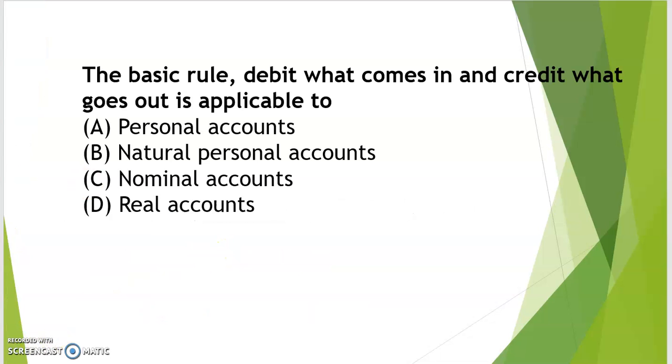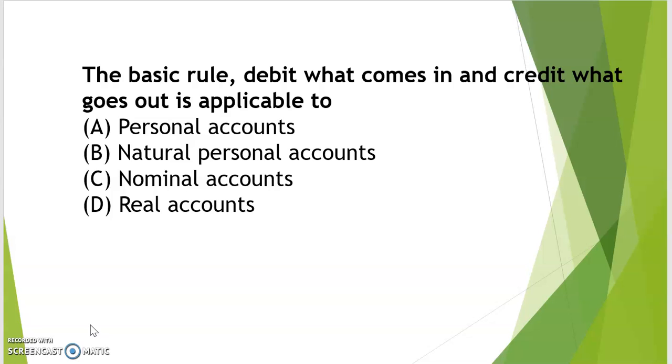First question is, the basic rule, debit what comes in and credit what goes out, is applicable to A. Personal account, B. Natural personal account, C. Nominal account, and D. Real account. When we discuss the basic concept about the debit and credit, debit what comes in and credit what goes out is applicable to real accounts, that is all assets.